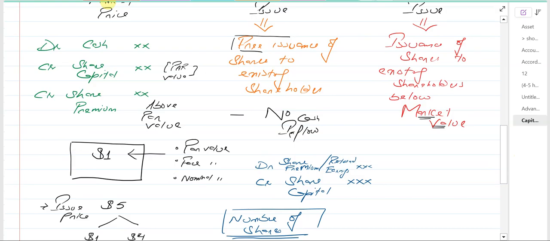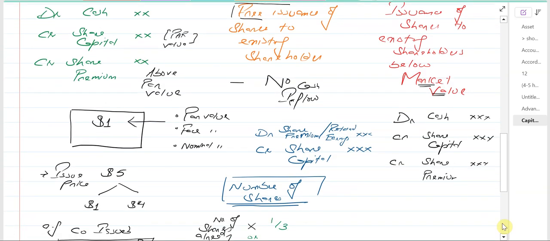So this will give rise to cash. The shareholders are supposed to pay the cash, so debit cash. Again, the same entry: credit share capital at par value, and anything above par, because there will be a premium balance as they are issuing below market value but obviously above par value, goes to the share premium account. So share premium account credited.